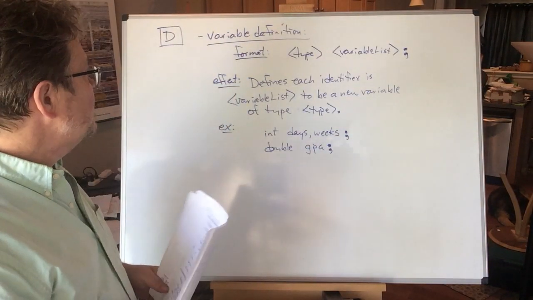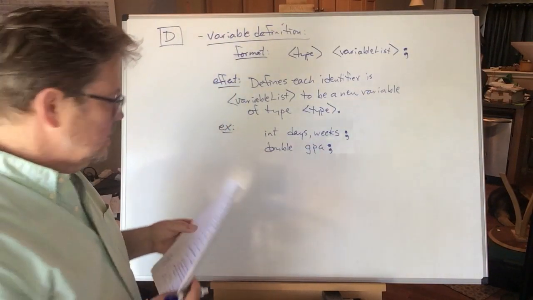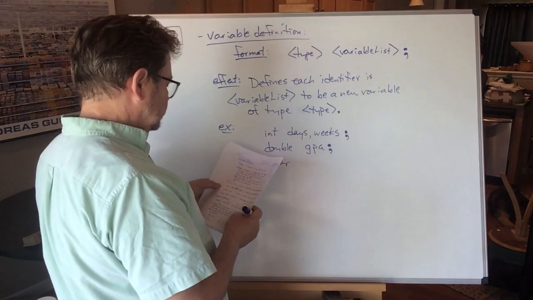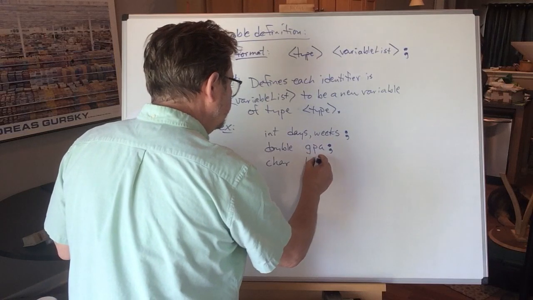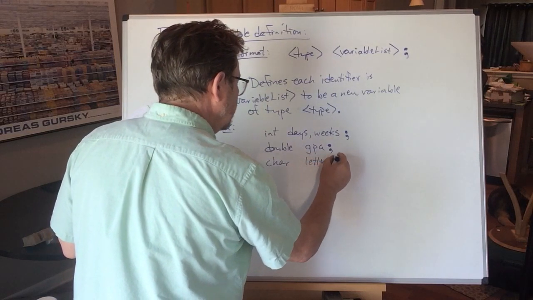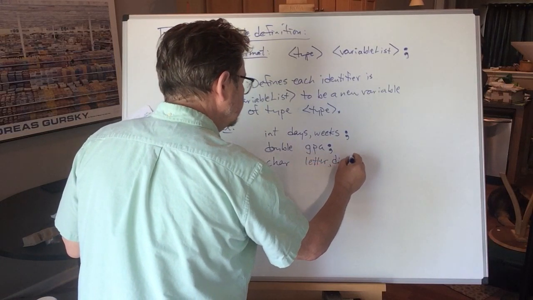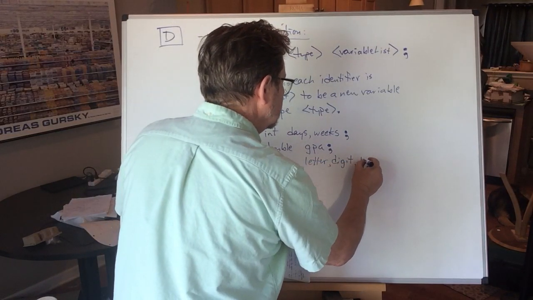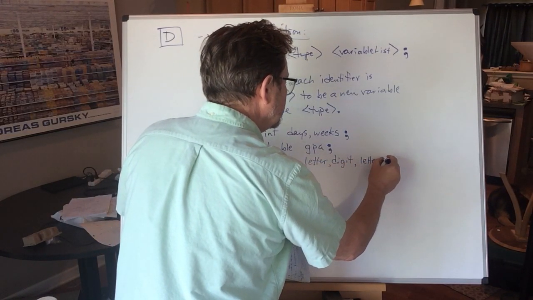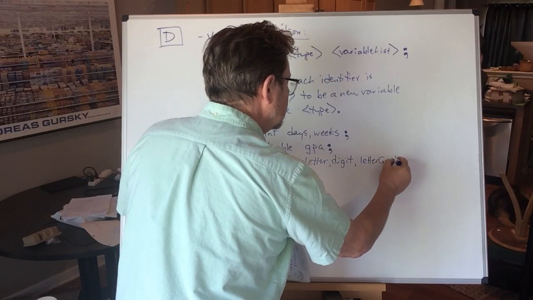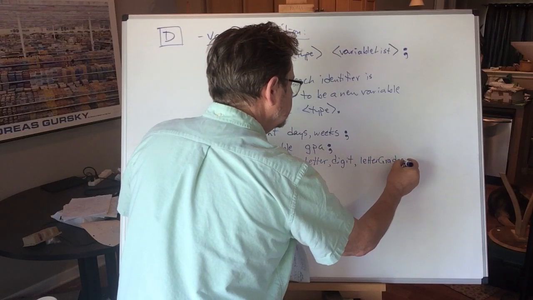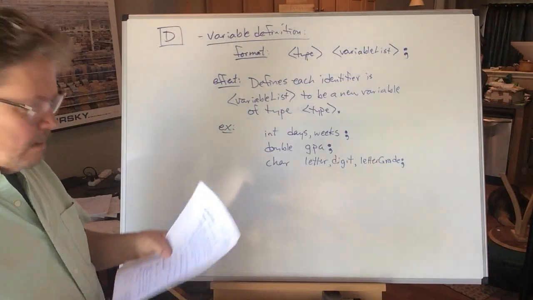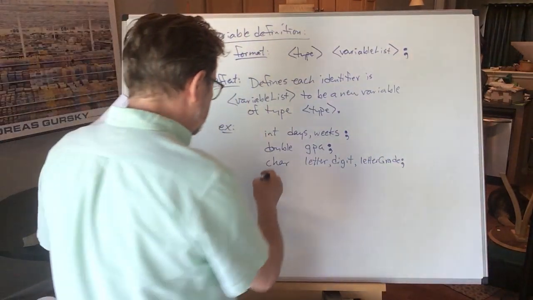Yet another variable definition. How about this one? Char letter, comma, digit, comma, and here comes my camel casing again, letter, capital G for grade. Letter grade. There we go. And I'm going to knock a couple of others out while we're at it.